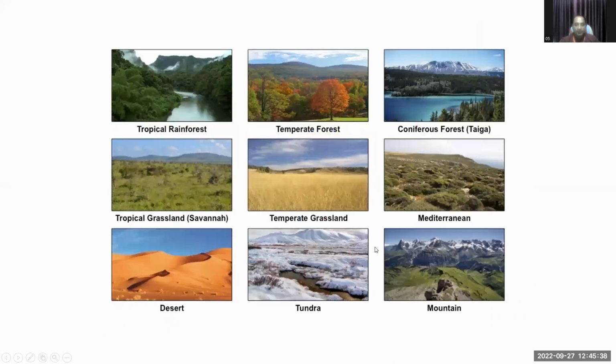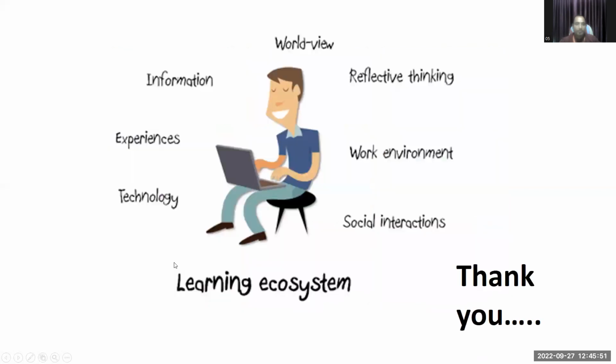These are some examples: tropical rainforest, temperate forest, coniferous forest, Mediterranean, mountain, tundra, temperate grassland, tropical grassland, and the desert ecosystem. In this, we see the experiences, technologies, social interaction, work environment, and thinking about the ecosystem.